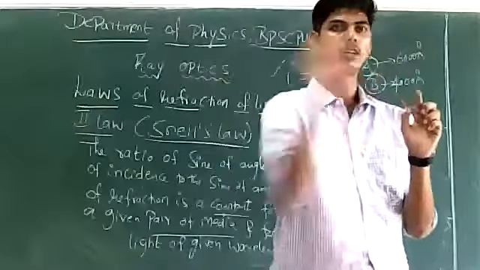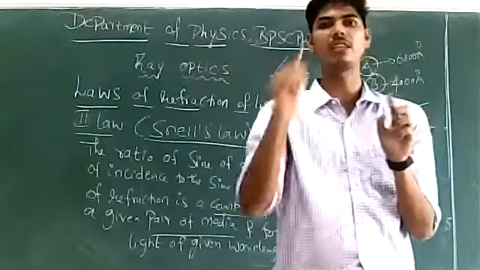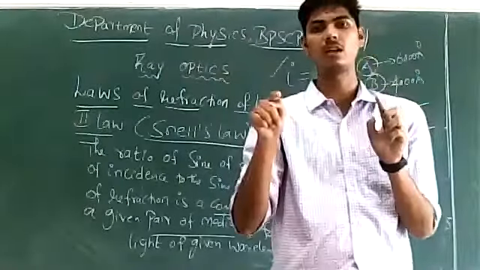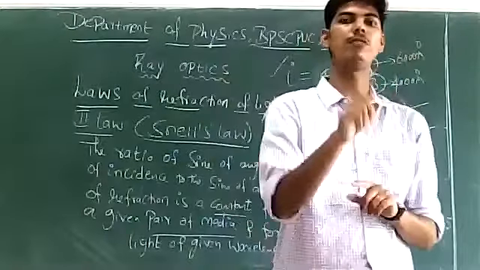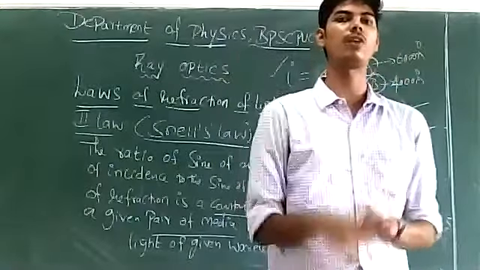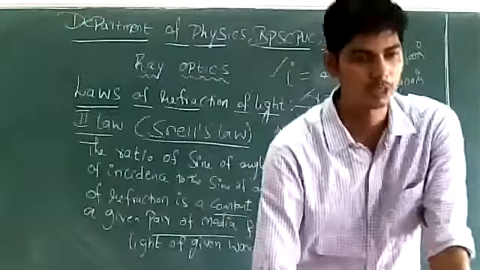Then if the 10 members calculate sin I by sin R, they get the same value. If you change media for all 10 persons, all 10 will find that sin I by sin R is different for them.